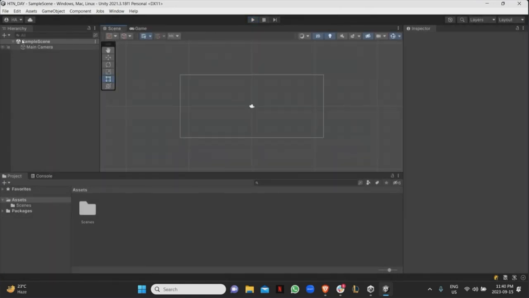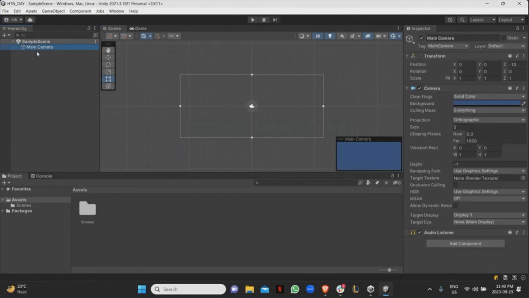Right? On the left here is the hierarchy. This is basically what is currently in the scene. Right now, we only have a camera. We don't have anything else. As soon as you open Unity in any project, you're always going to have a camera in there, so don't worry about it. A camera is a game object, and I'll go over what game objects are as we go.